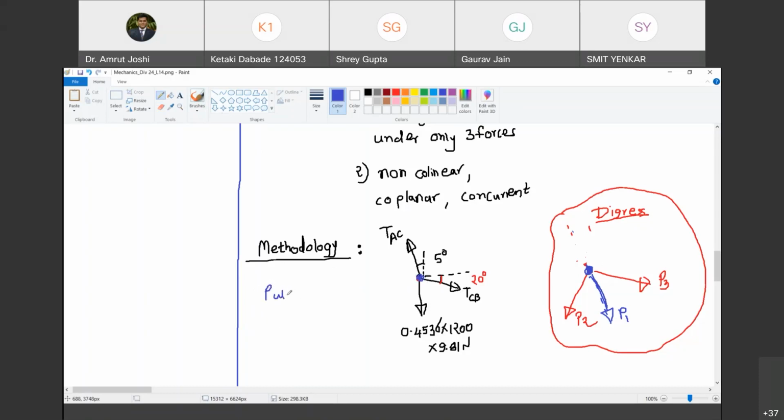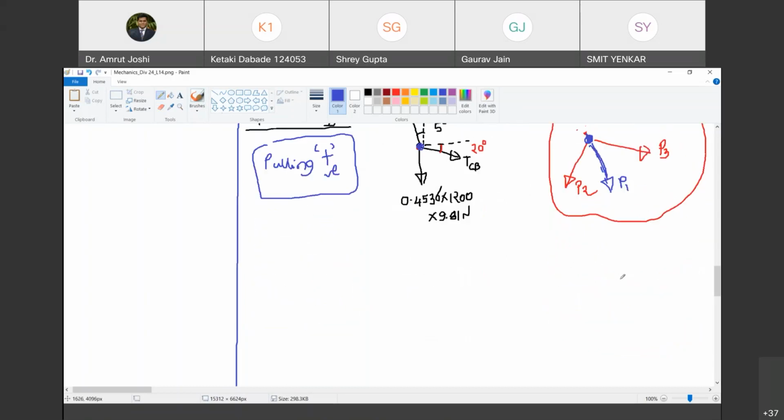Pulling. Yes, sir. So we are going to call pulling positive. Happy? Yes, sir. If a diagram has all the forces pushing in nature, then in this case we are going to call pushing positive. Happy? Yes, sir.